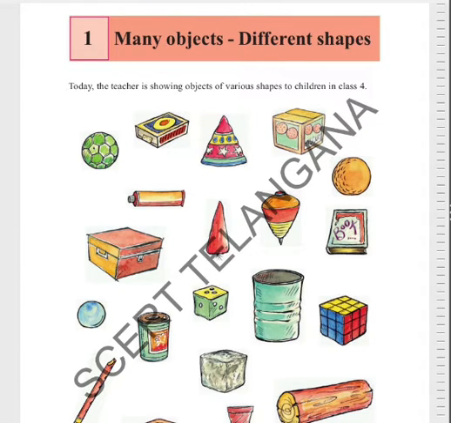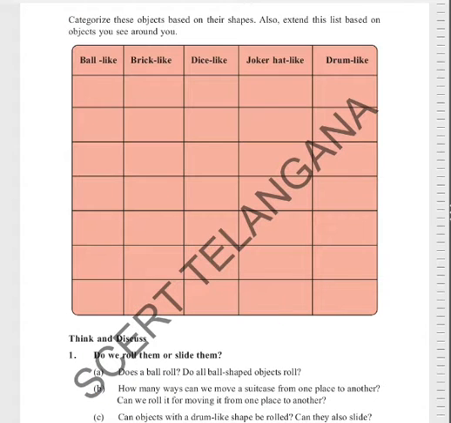And you can also see at your home what objects are there in round shape and box shape and cone shape and drum shape, and you list them and categorize these objects based on their shapes. Also extend this list based on objects you see around you. What do you see around you and at your home?